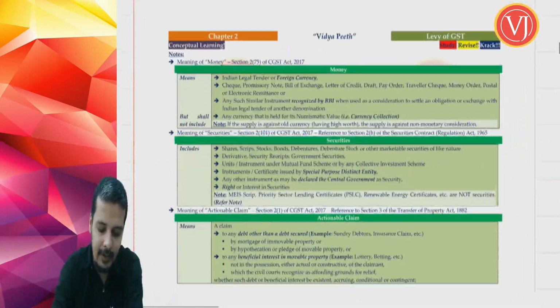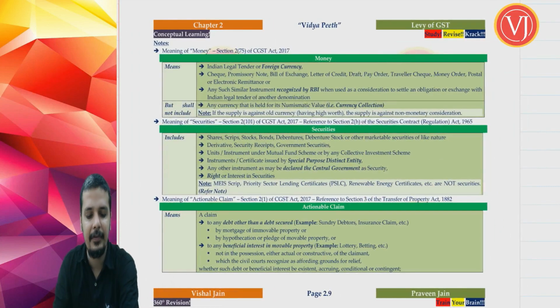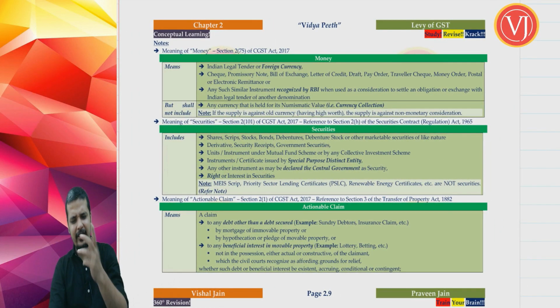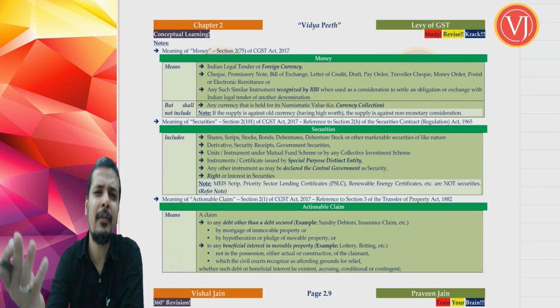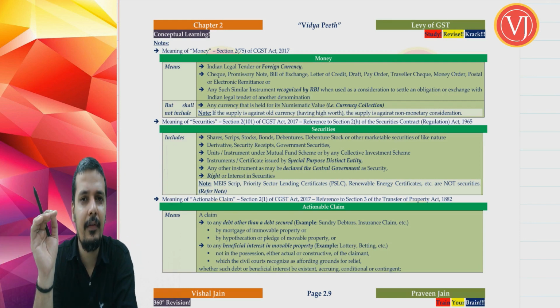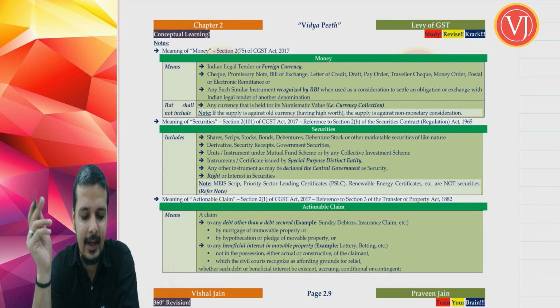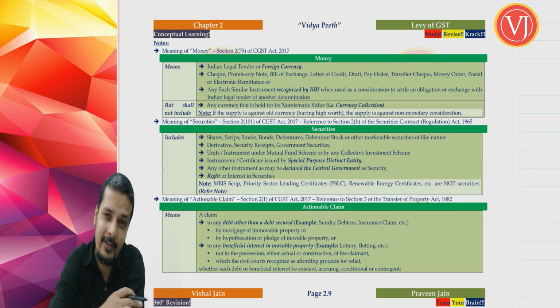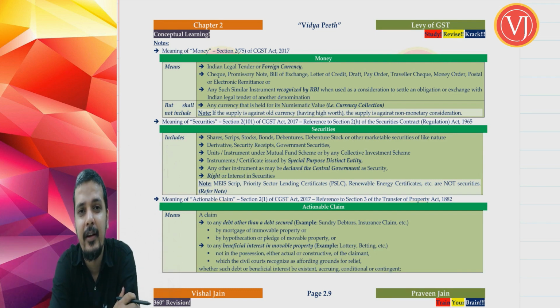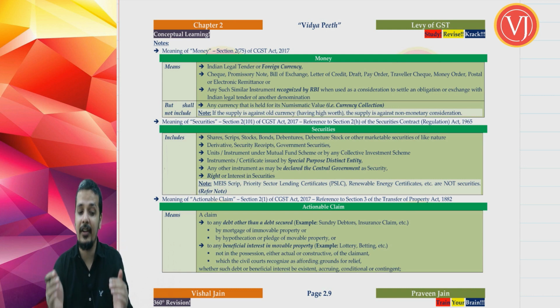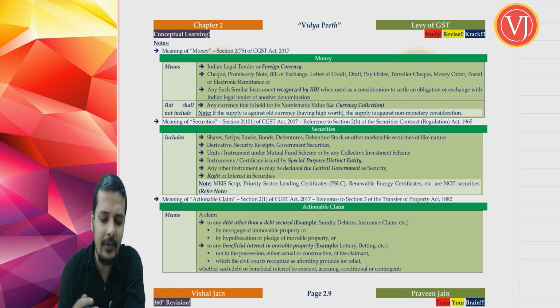Now before even discussing actionable claim, let us try to see the definition of money and securities, which is very basic. I need not even go through, but just for the sake of understanding, we'll go through the definition. Understand that we are seeing a lot of definitions, right? In the beginning itself I said that we are not going to stick at the definition of only goods and services, though they are the most important definitions in this chapter. You're seeing a lot of other definitions as well.